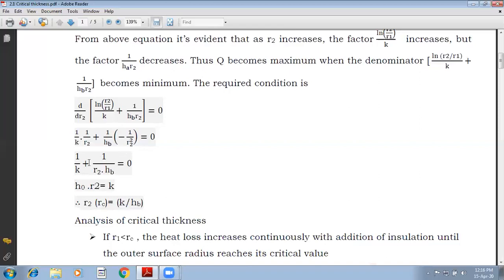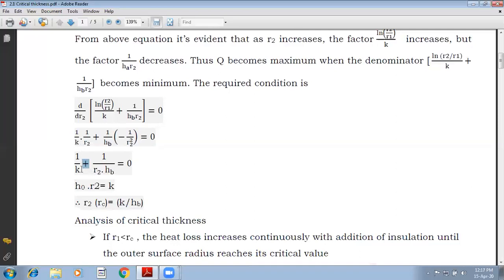At this point, if I take 1 over R2 common, this highlighted symbol should be negative. I think this is a printing mistake. So this should be negative. Make that correction.